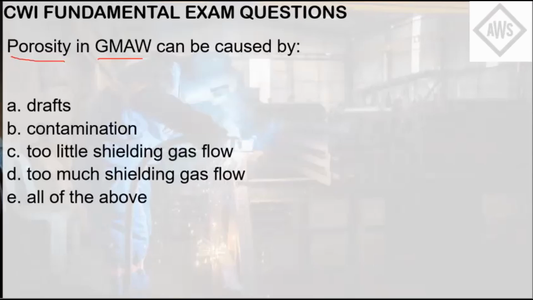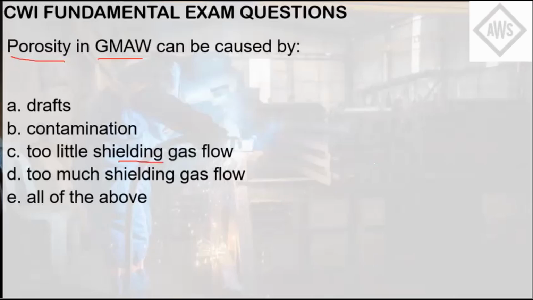Too little shielding gas can cause moisture and unwanted gases to penetrate the molten puddle, thus causing porosity. If you don't have enough shielding gas flow, the weld puddle will not have enough protection to deter all the gases coming in that can be detrimental to the weld process.